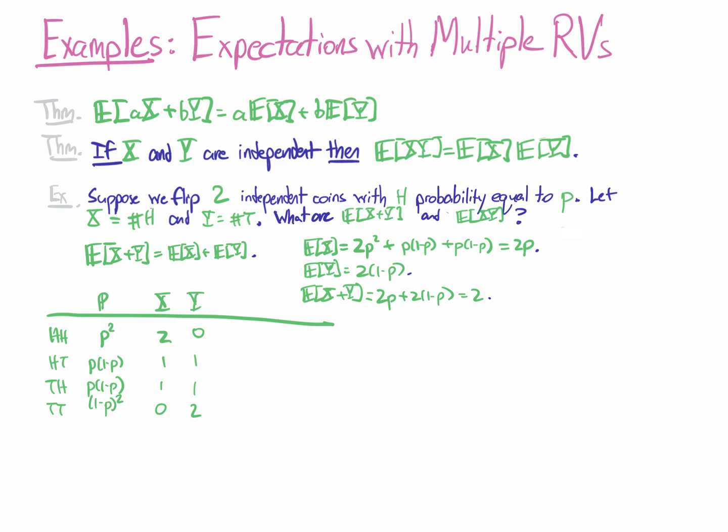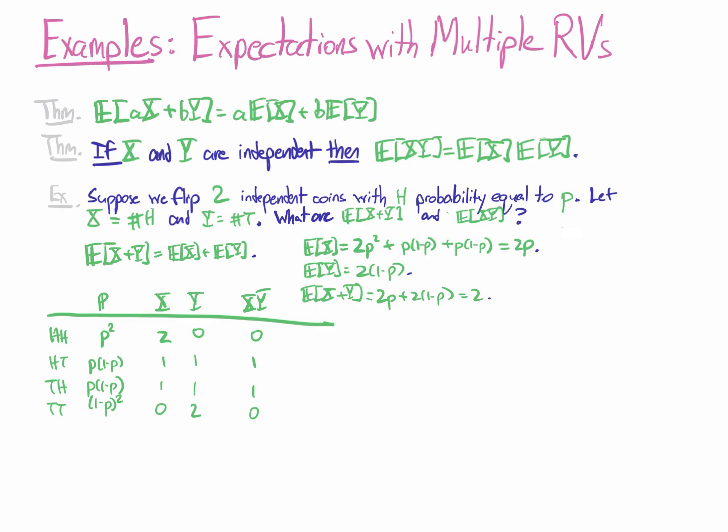A little bit more complicated is to look at the expectation of x times y, the product. To do that, we measure this product in the sample space as well. If I multiply x times y, I get 0, 1, 1, and 0.